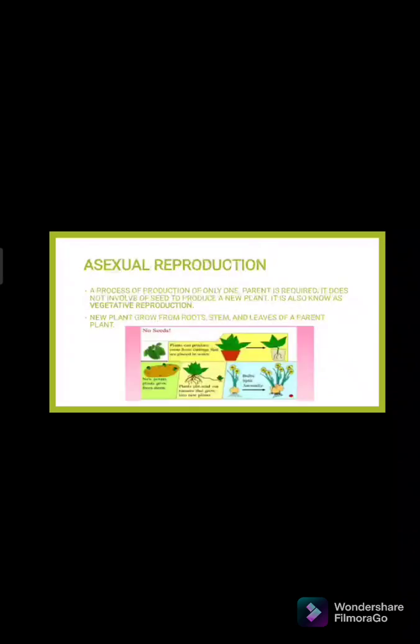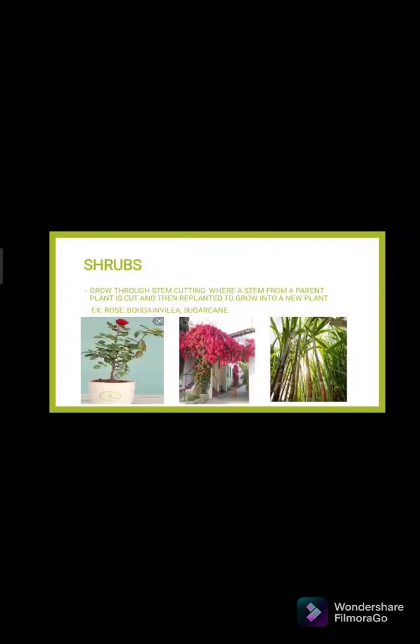Alright, so naka-under ang gymnosperm sa asexual reproduction. Dito sila nabibilang. It is a process of reproduction where only one parent is required. It does not involve a seed to produce a new plant. It is also known as vegetative reproduction. So, another term for asexual reproduction is vegetative reproduction. So, the new plant grows from the roots, stem, and leaves of a parent plant.